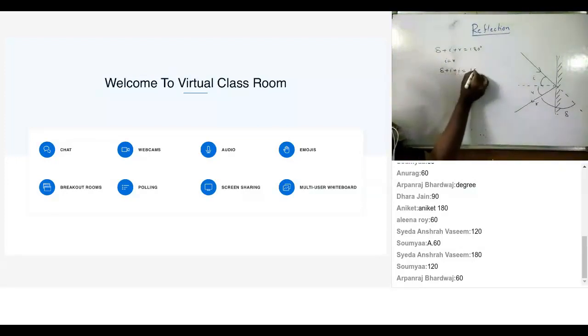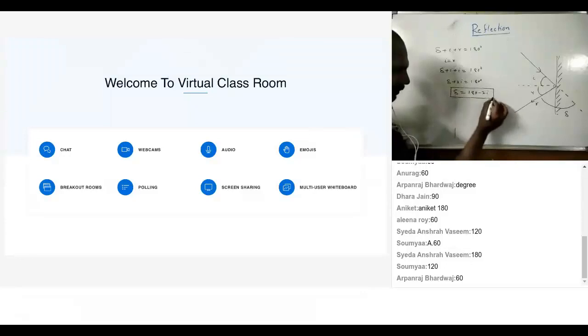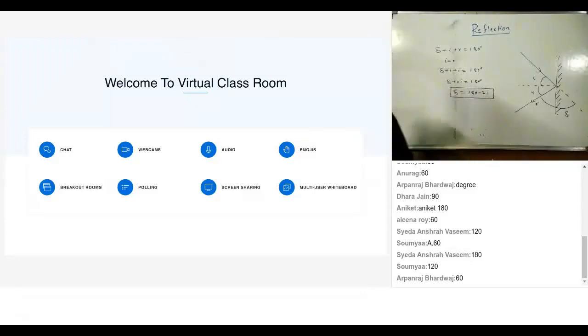So can I say delta plus I equal to 180 degrees? Or can I write delta plus 2I equal to 180 degrees? Or delta equal to how much? 180 minus 2I. Sir, is that fine? But how can you transport 2i directly to 180 degrees from the LHS to the RHS? Because 2i is in multiplication, only 2 will transport with the sign of division. Sir, I did not understand.